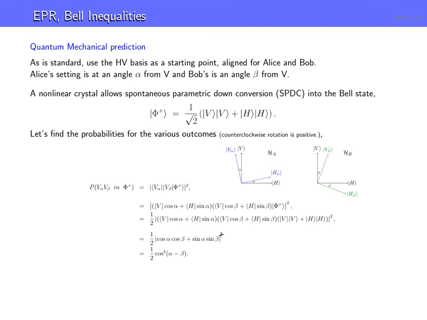Now, likewise, it's pretty obvious that if we did HH, the symmetry here is going to be the same. And if you do HV, you're going to flip the phase a little bit. So I'll leave it to you to verify that the other probabilities are as follows. HH is going to give us cosine squared again. If you mix them, HV and VH, you get sine squared of alpha minus beta. Okay, so this is what the probabilities are, what quantum mechanics tells us. Okay, we need to go on.